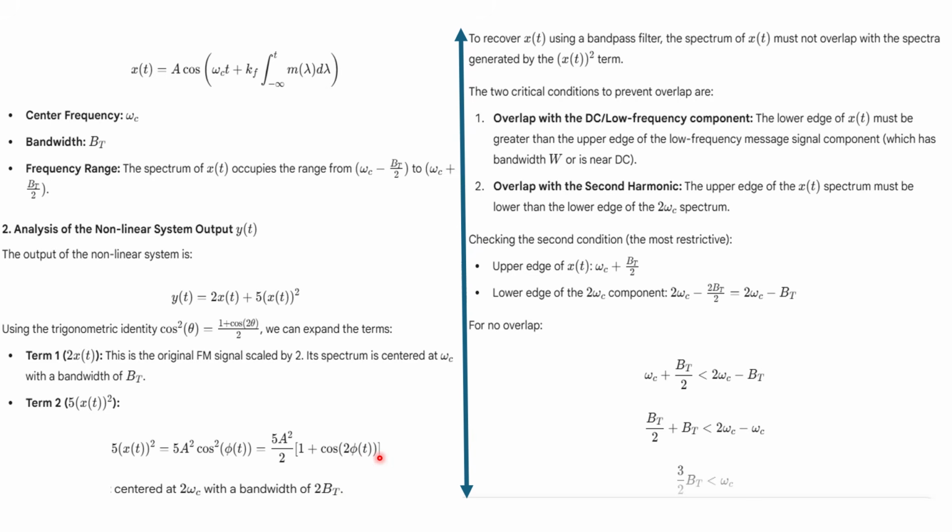In order to recover x(t) using a band pass filter, the spectrum of x(t) must not overlap with the spectrum generated by x(t) whole square. This is the condition.